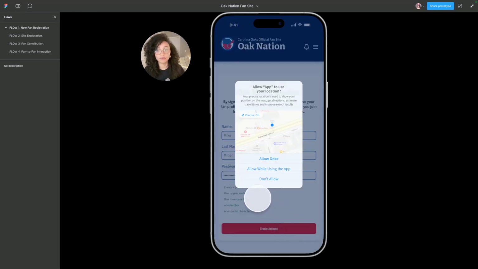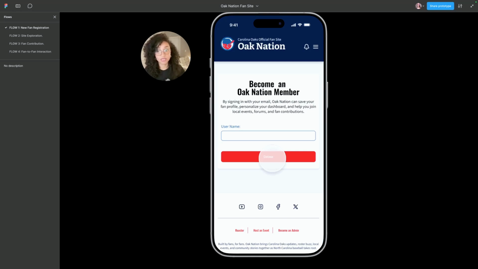From here, we have our first permission, which is location. This one will be used to show users events that are near them. So it filters, and they don't have to look through which areas are closest to them or what events are happening near them. But again, a user can decide if this is not something they want to share, and they can deny. But for this case, we are going to allow it.